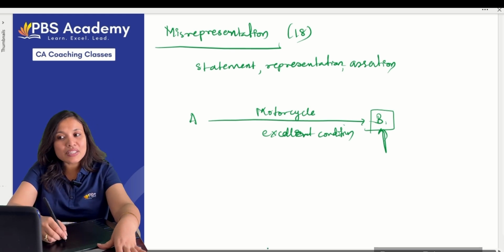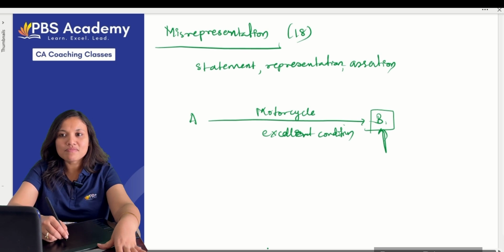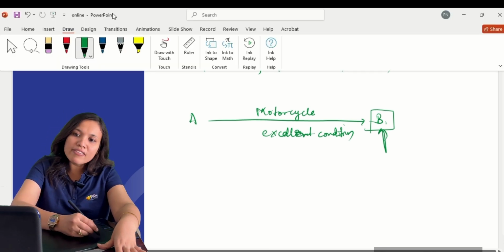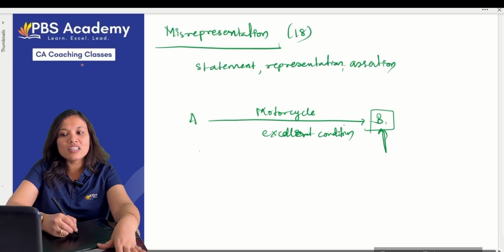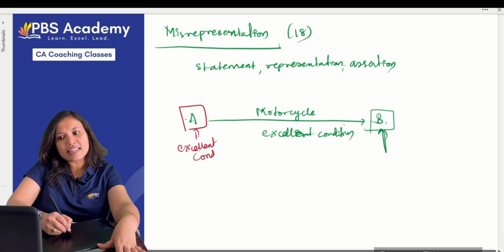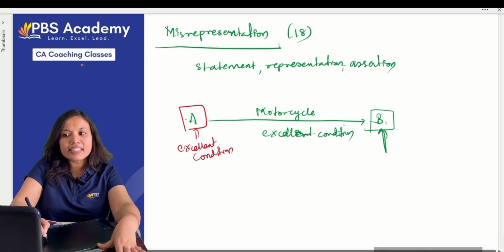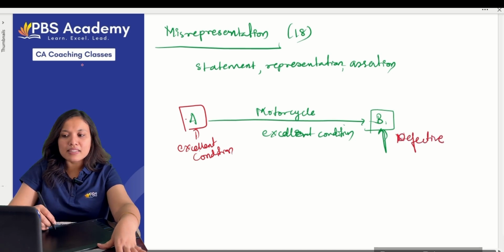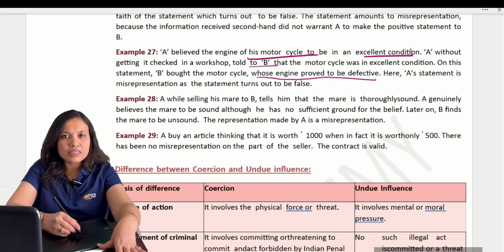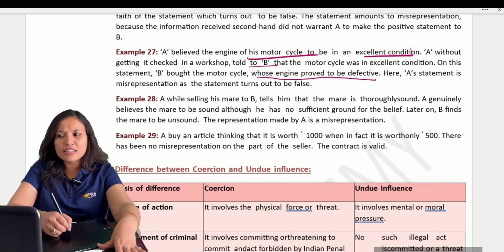Now is it a misrepresentation or a fraud? It is misrepresentation, because A believed that his motorcycle is in excellent condition. He said the same, but in reality it was defective. This amounts to misrepresentation. Are you clear?